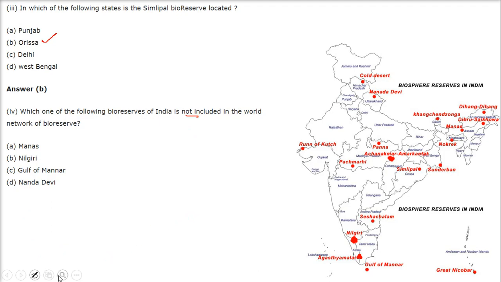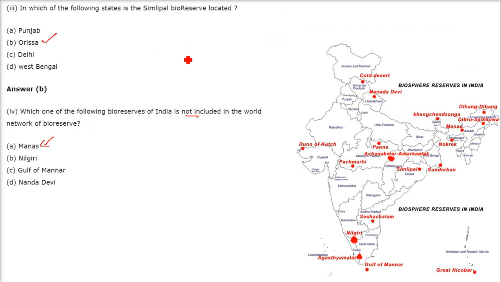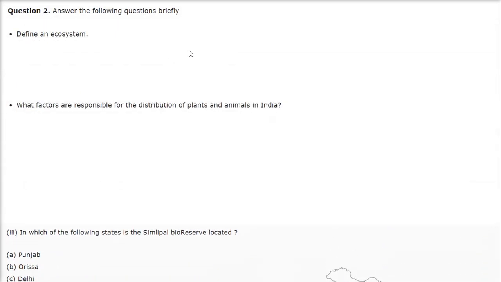Which one of the following bioreserves of India is not included in the World Network of Bioreserves? The answer is this one. Let me show you the location. Manas. This is not included, so the answer will be A.